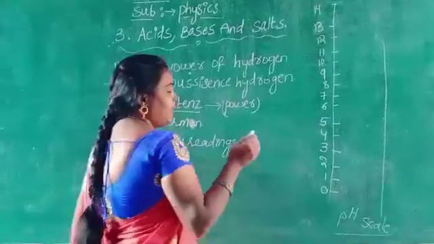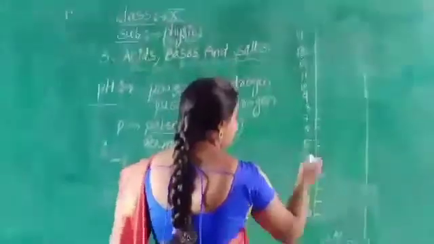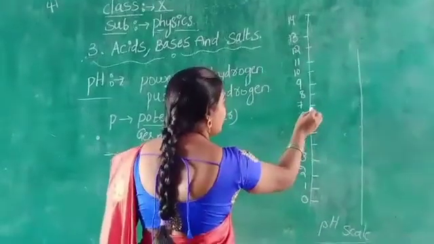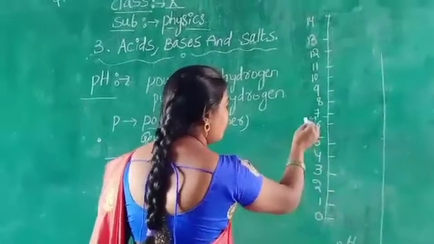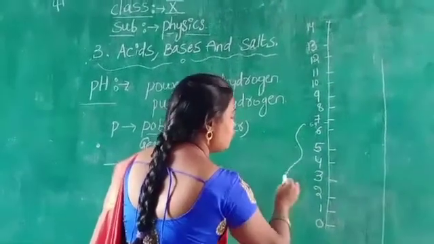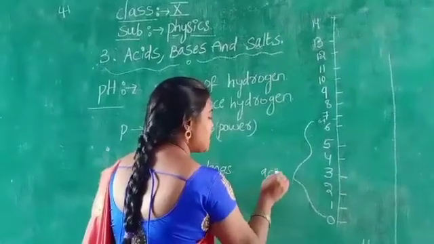If the value of the compound is from 0 to 6.9, that is called an acid.